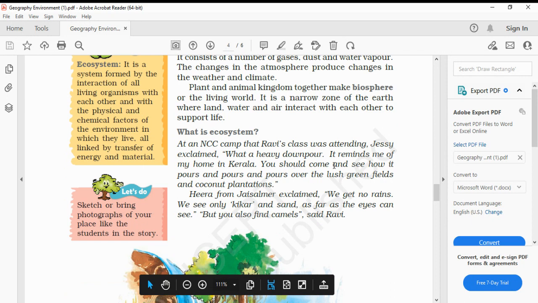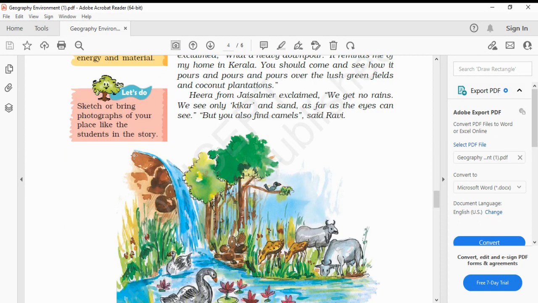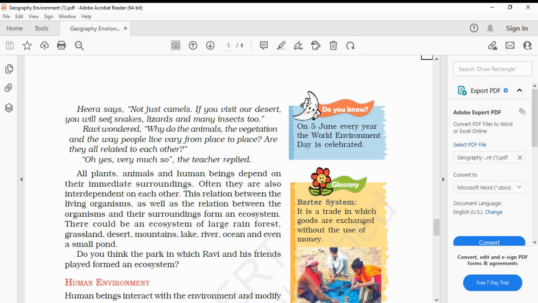Hira from Jaisalmer exclaimed, "We get no rains. We see only kikar and sand as far as the eyes can see." "But you also find camels," said Ravi. Hira says, "Not just camels. If you visit our desert, you will see snakes, lizards, and many insects too."